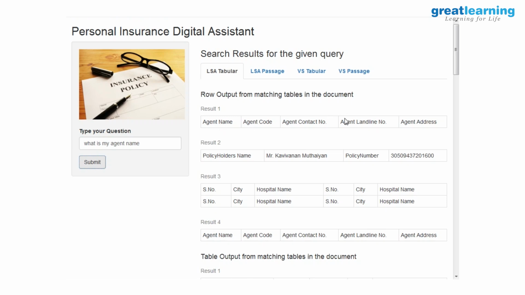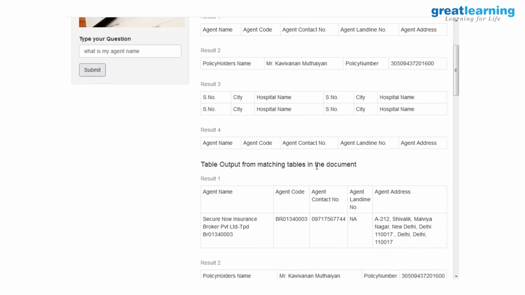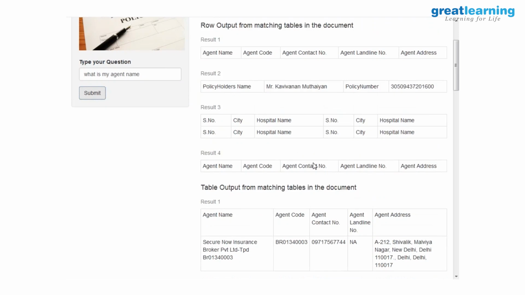What we did is, instead of going with a single row, we thought of extracting the whole table and displaying it as the next result, so that the user does not have to go back to the document and search again. Sometimes one row is relevant, but sometimes the table has 40-50 rows. Suppose a table explaining your benefits has 40 different benefits, and if I display all of it, it will cause visual clutter. So we thought we'll go with two options: either you display a single row or, if you want, you can display the entire table.